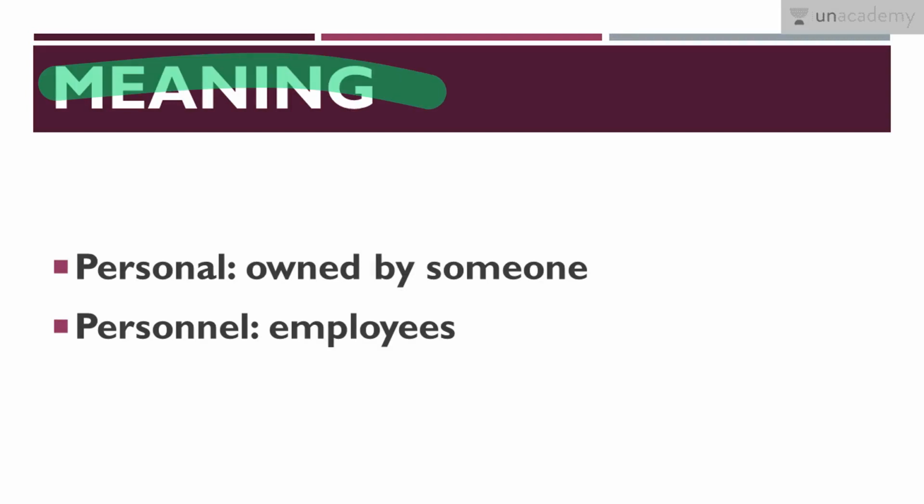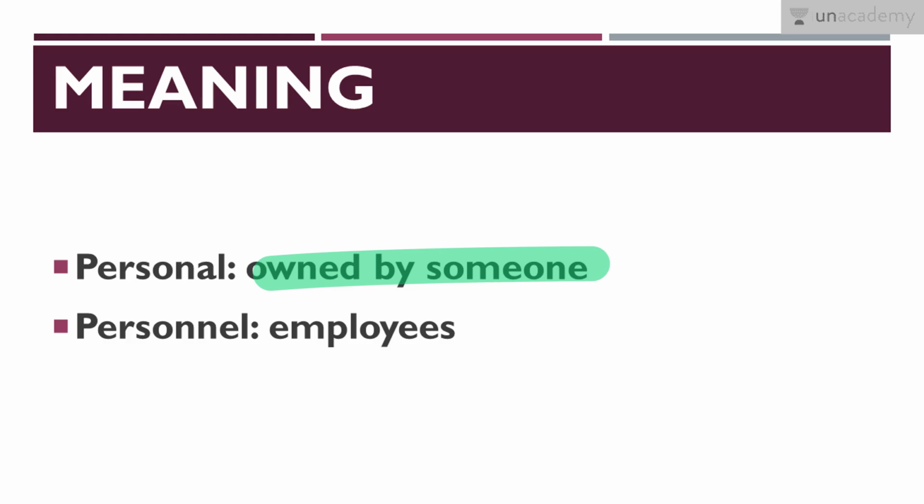Now we will discuss the meaning of personal and personnel. So personal means something which is owned by someone, and personal also means something which is private. Okay, private for somebody.